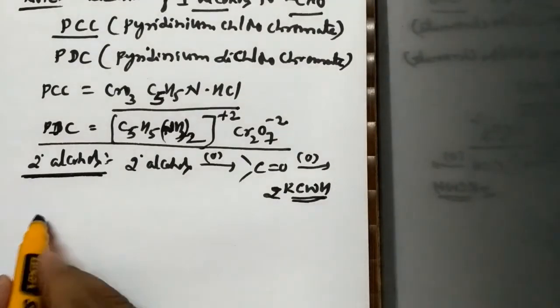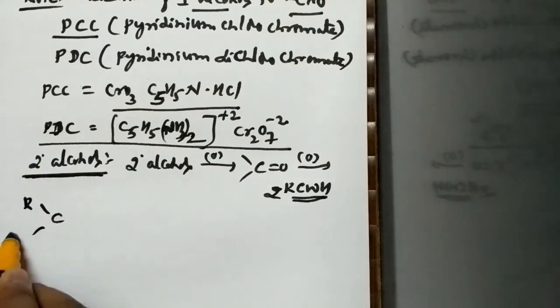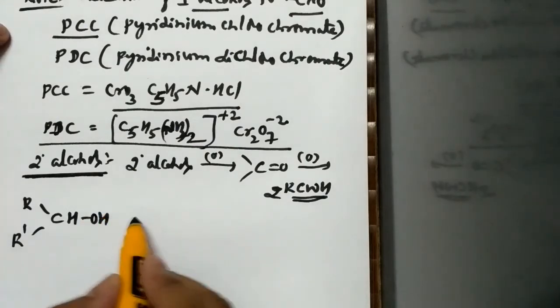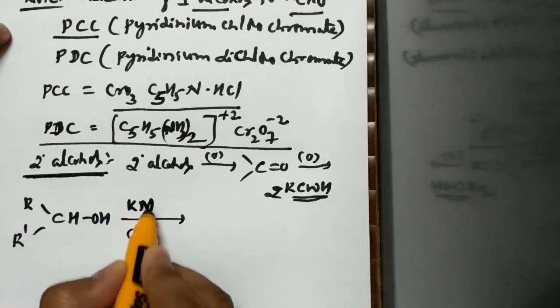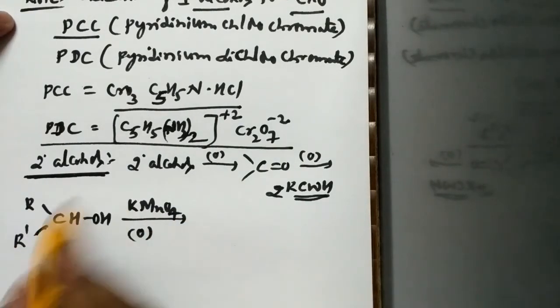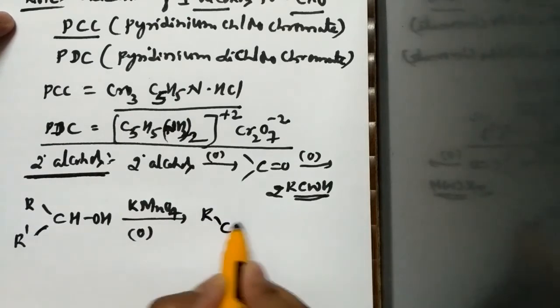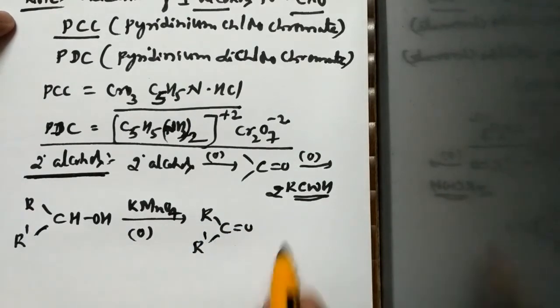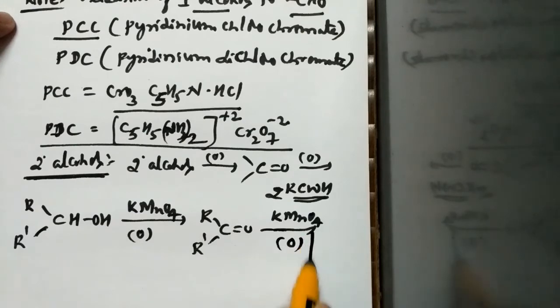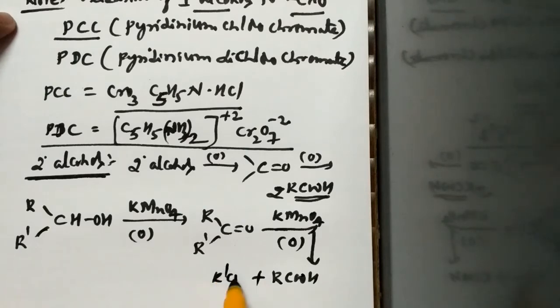So how to understand this chemical reaction? Let us discuss. Now let us take a secondary alcohol. This is R dash CH OH R, it is a secondary alcohol. When this secondary alcohol is subjected to oxidation by using a strong oxidizing agent like KMnO4, already we know that secondary alcohols can readily give ketones. So this ketone will be the intermediate. When this particular ketone is again made to react with a strong oxidizing agent like KMnO4, we get 2 moles of carboxylic acid, that is RCOOH as well as R dash COOH.